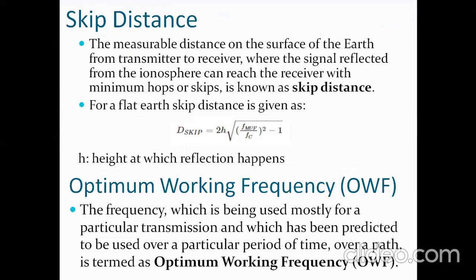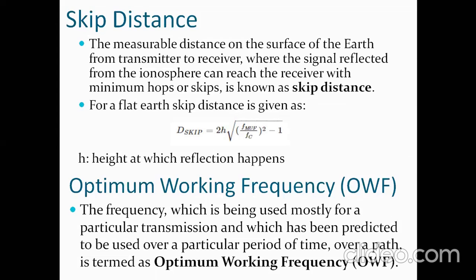Okay, a small video by which you can understand skip distance and skip zone a little. So what is skip distance? It is the minimum distance on the earth from transmitter to receiver, after the wave hits the ionosphere, after which it reaches the receiver. It may be received directly in a single shot, or it may hit the surface of the earth and reflect back once again and be received at the receiver. It is like two reflections, two waves.